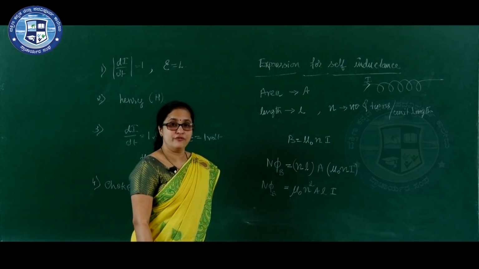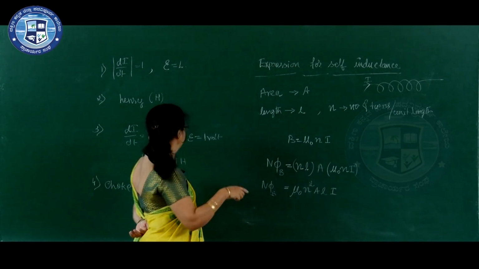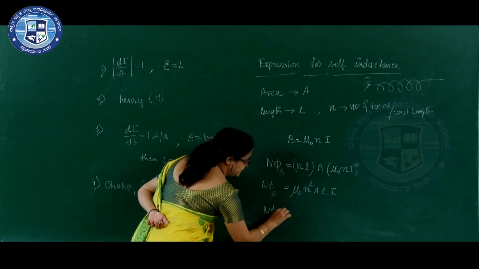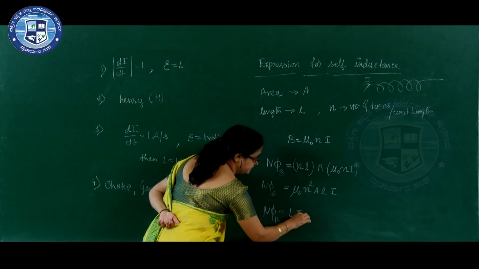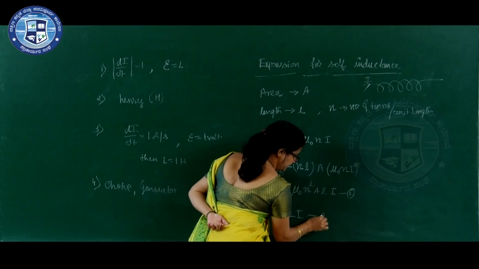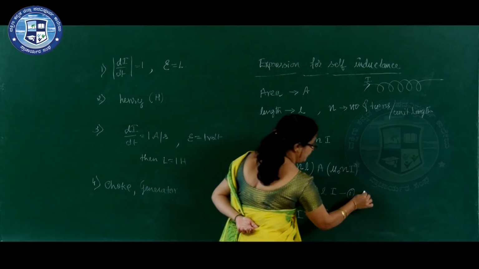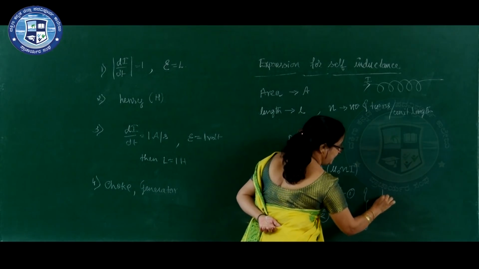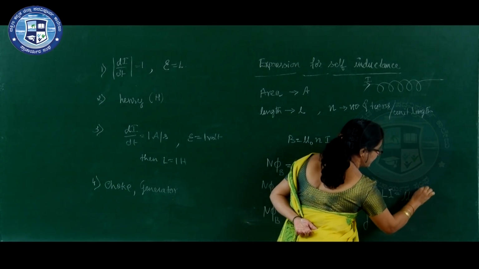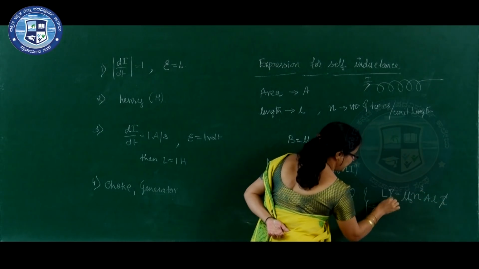We know the expression for N phi B in terms of inductance and current. N phi B is equal to L I. Comparing these two equations, equation 1 and 2, we will get L I is equal to mu naught n square A L I. I cancels out.